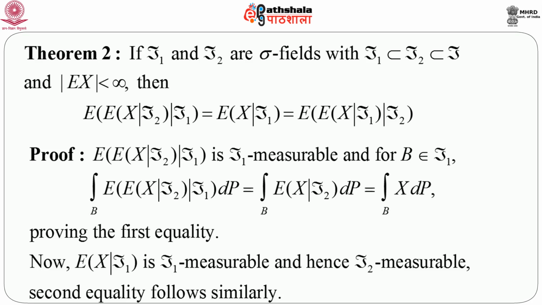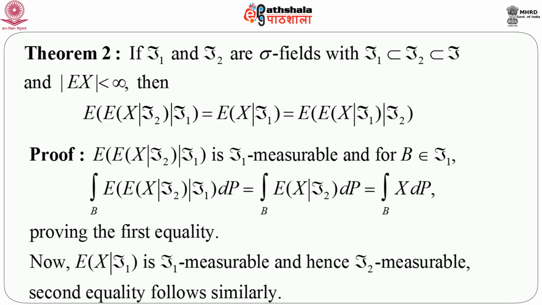So this result is very important while dealing with expectations and probabilities, and sometimes we deliberately introduce one sigma field in order to first calculate a conditional expectation, and then conditioning on that, we take another sigma field or maybe the whole sigma field to find the expectation.